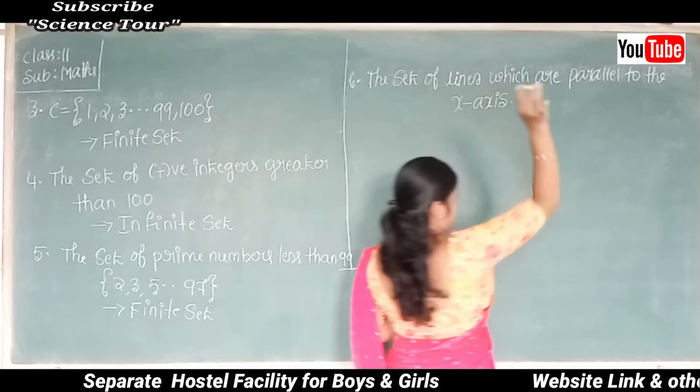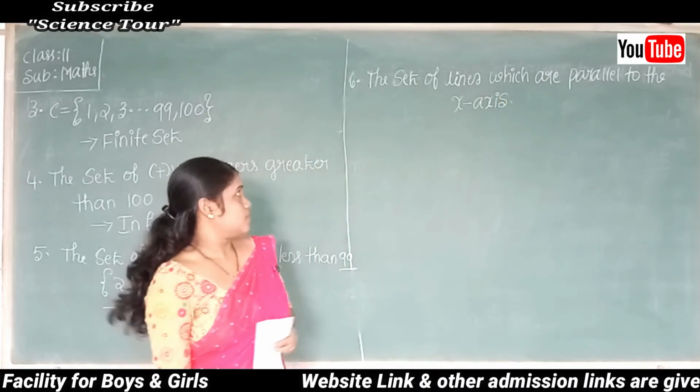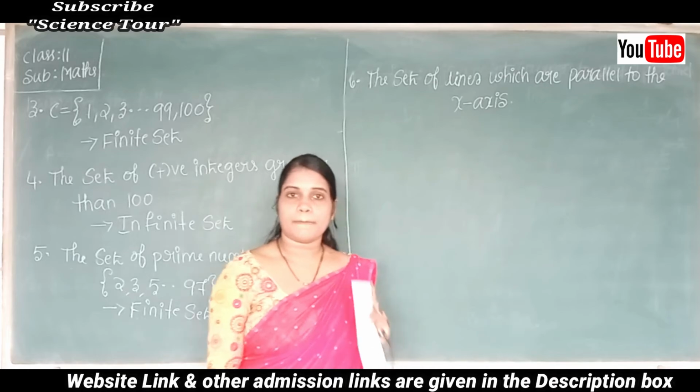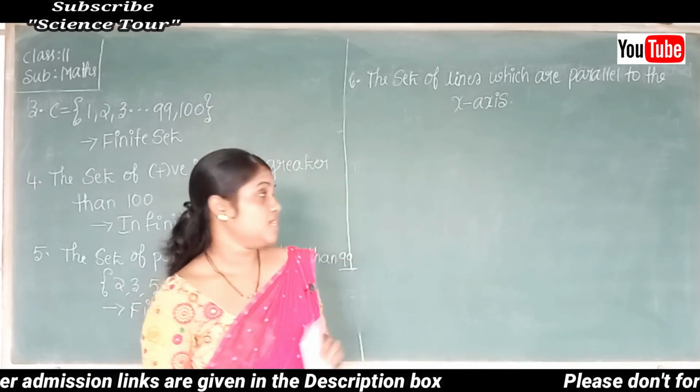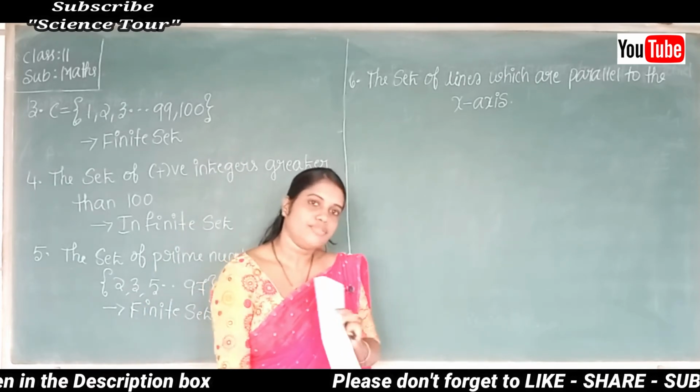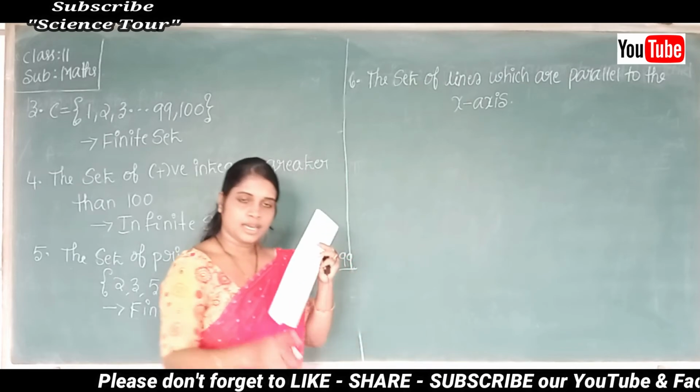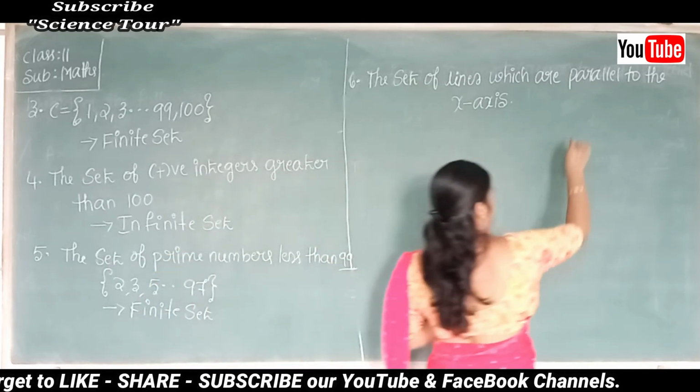Okay, yes. So this set, the set of lines which are parallel to the x-axis, is a finite set or infinite set? Okay, see, x-axis, I'll consider one x-axis.